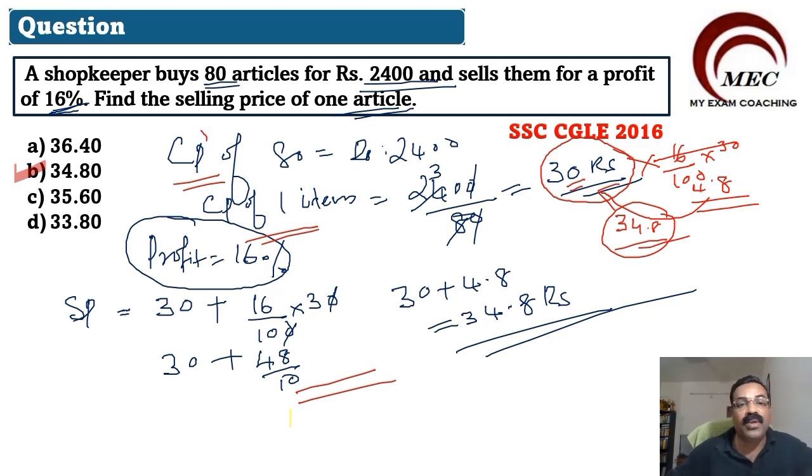CP is given to you. CP is the cost price, the price for which the shopkeeper buys the item. SP is the selling price, the price at which the shopkeeper sold the item, and the profit is 16%. Accordingly, you can calculate this type of questions very, very clearly. Okay, I hope this is clear to you. Kindly note it and let us go to the next question.